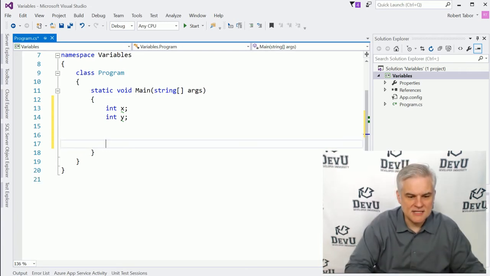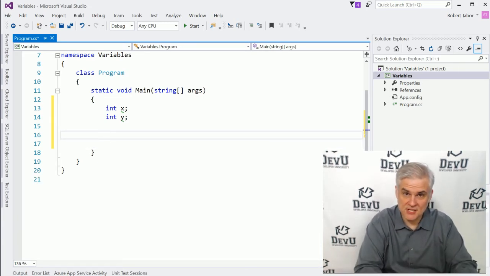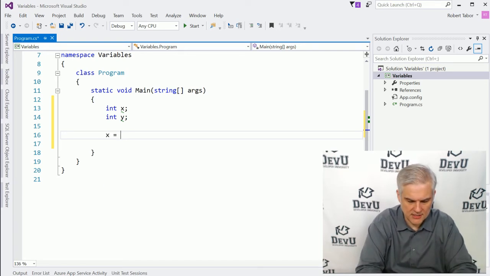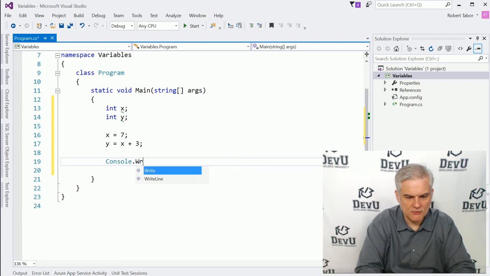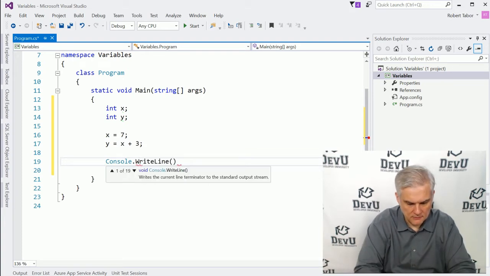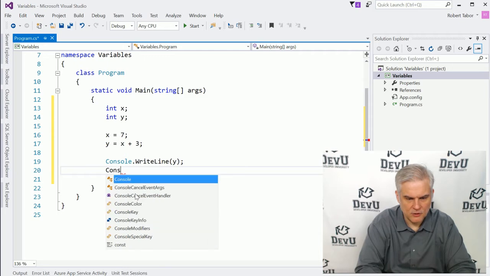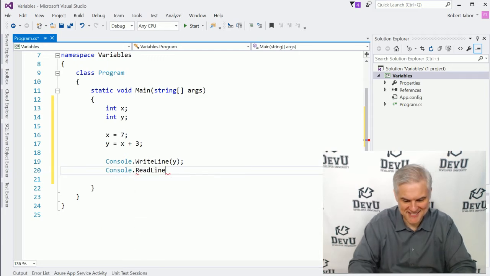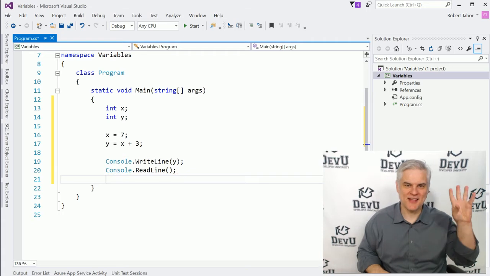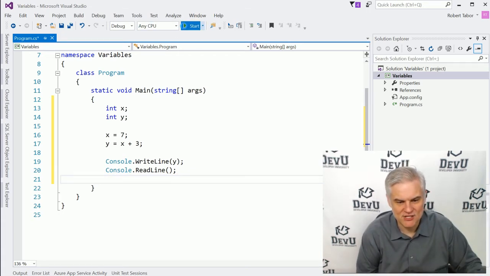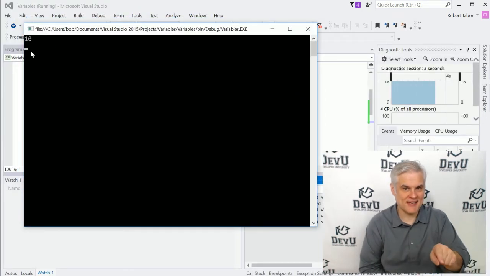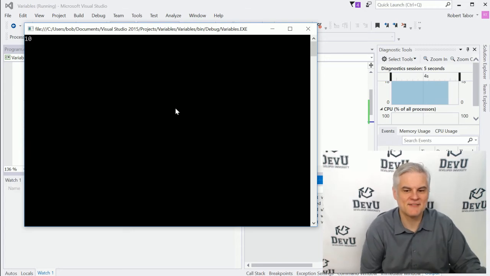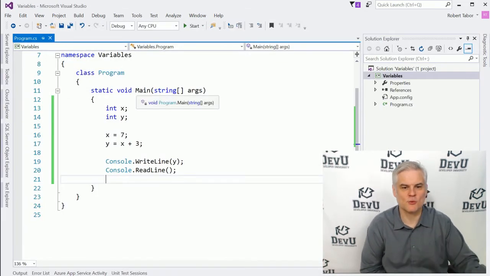Okay. Let's continue in our application, and this is basically just to continue what we did in Notepad a few moments ago. So x equals 7, y equals x plus 3, and then we want to do a Console.WriteLine with the value of y. And then remember, we want to do a Console.ReadLine so we can actually see it on screen without it just flashing and going away immediately. So let's run the application and make sure we get the value that we're expecting. And hopefully you got the value 10 in your copy of Visual Studio just like I got in mine. If not, again, make sure you double check your work against mine.